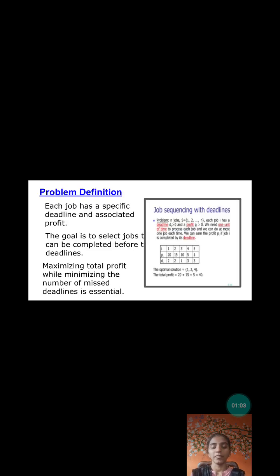What is the problem definition? Each job has a specific deadline and an associated profit. The goal is to select jobs that can be completed before the deadline. Maximizing the total profit while minimizing the number of missed deadlines is essential.